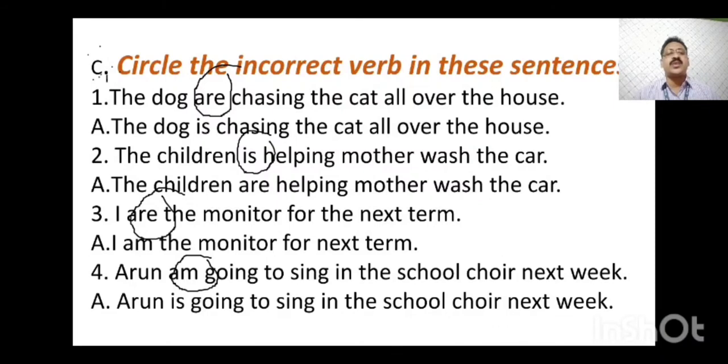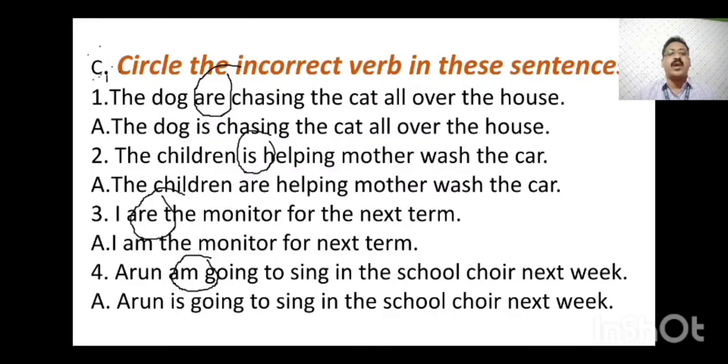Question number 2. The children is helping mother wash the car. Children is plural, so you cannot write is there. The correct answer is: The children are helping mother wash the car. Are helping. Question number 3. I are the monitor for the next term. Here are is the wrong helping verb used because, as I told you, if I is there and the sentence is in the present form, then it should be am. Correct answer is: I am the monitor for the next term.